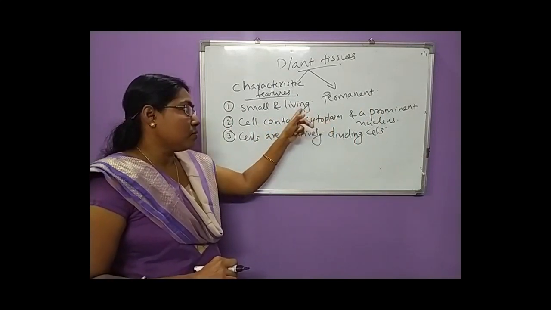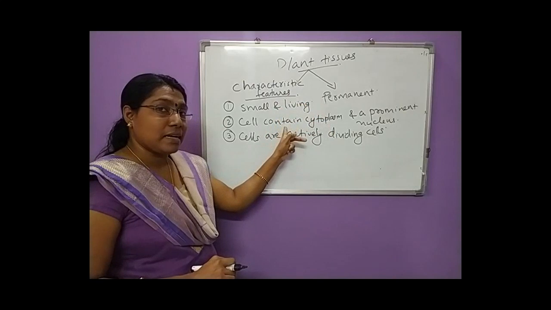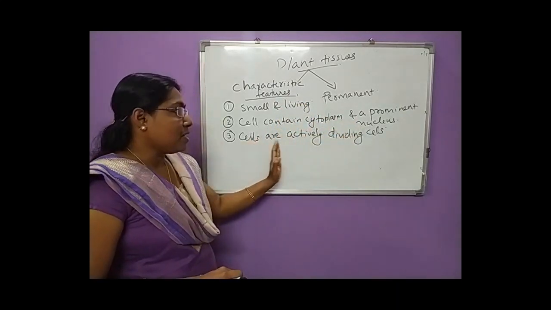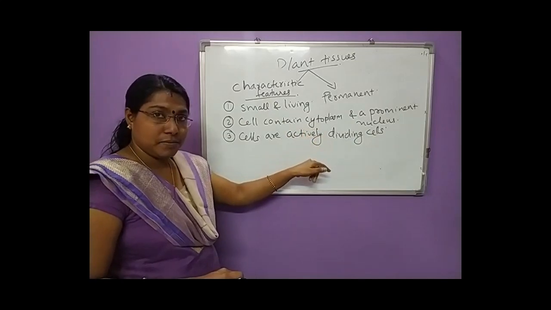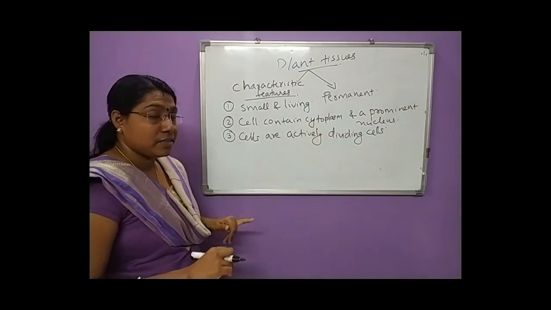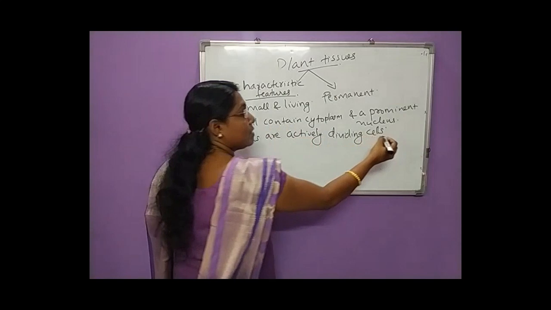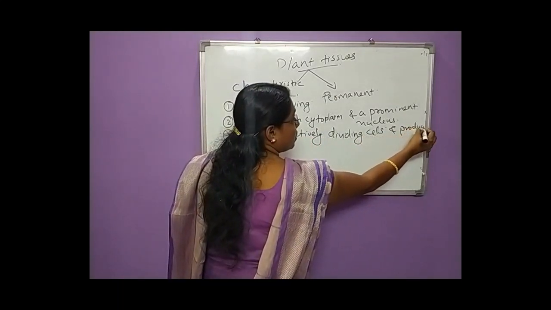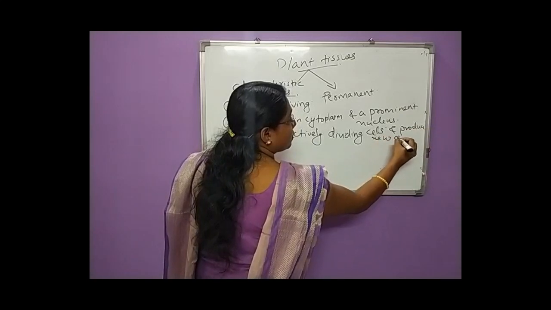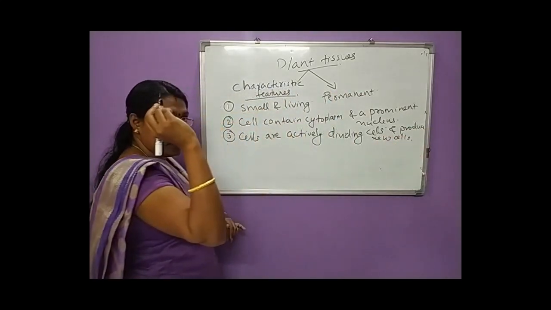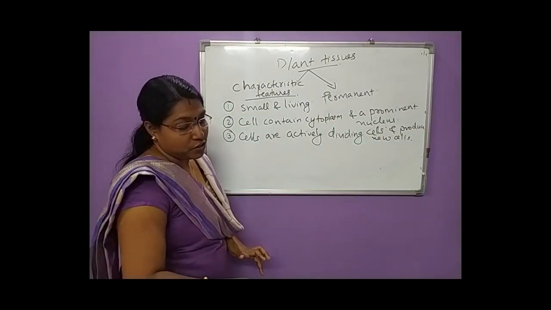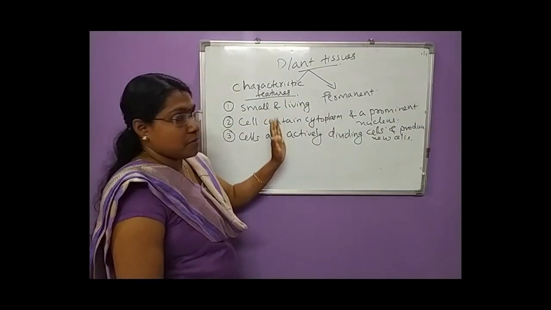Since they are living, the cells contain cytoplasm and a prominent nucleus. Then the cells are actively dividing and form new cells. And so they produce new cells. That is another important feature of these meristematic tissues.